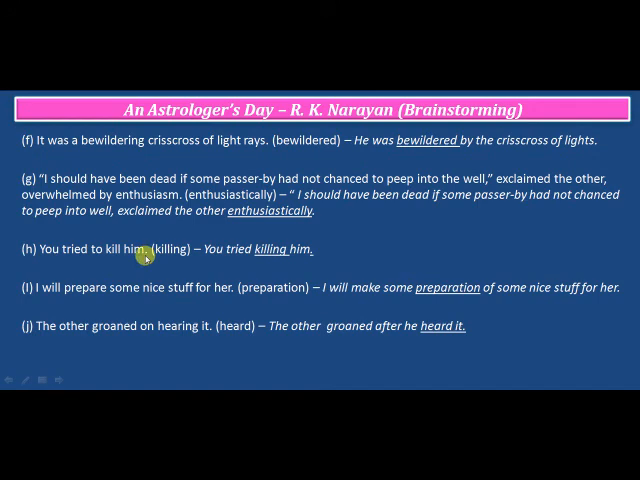You tried to kill him. The word given is killing. You tried killing him. So the word here is killing. I will prepare some nice stuff for her. The word given is preparation. I will make some preparation of some nice stuff for her. The next one: the other groaned on hearing it. The word given is heard. The other groaned after he heard it.